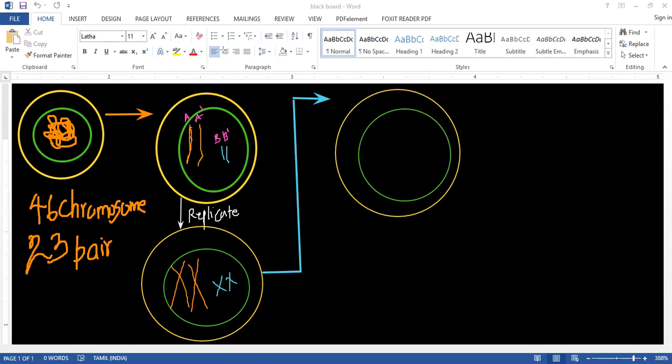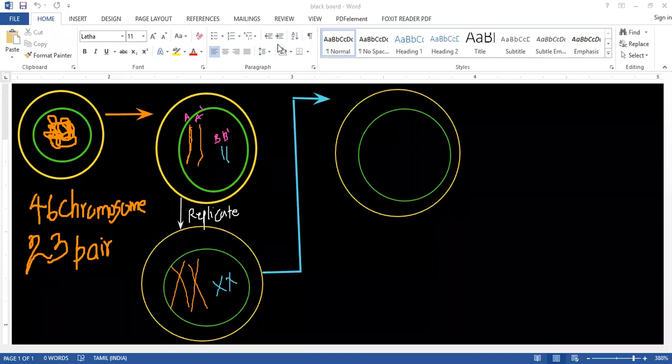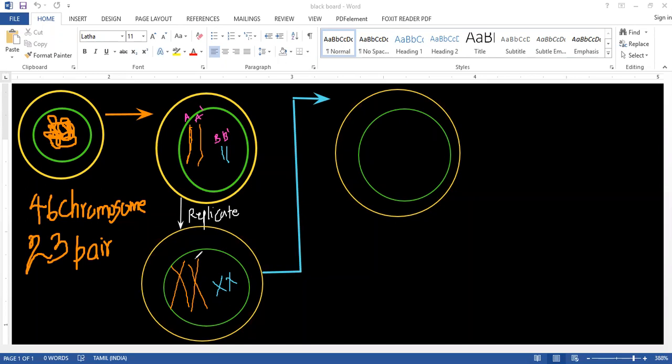Now these chromosomes will arrange something like this. This is the most important point. In your book, they have confused it. When it replicates, it's one. Look, it's a big one.